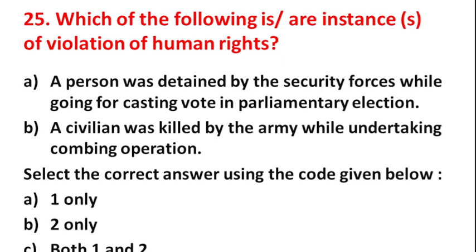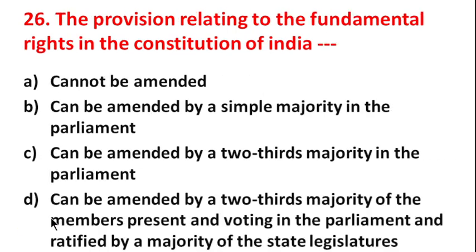B, a civilian was killed by the army while undertaking a bombing operation. Select the correct answer using the code given below. Option A, one only; two only; both one and two; neither one nor two. If your answer is B, then it is the correct answer, only two.